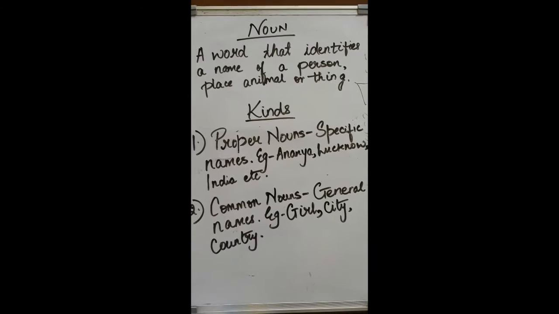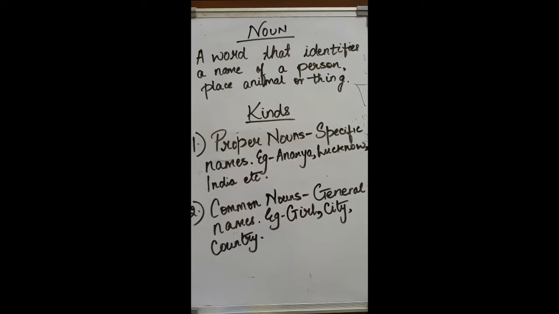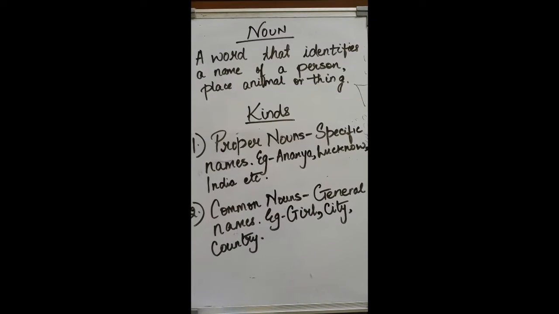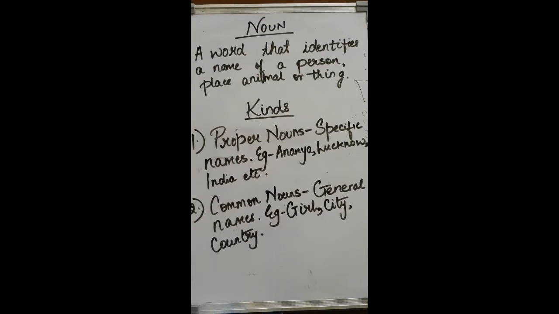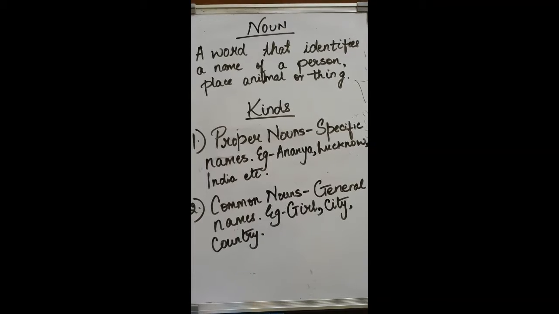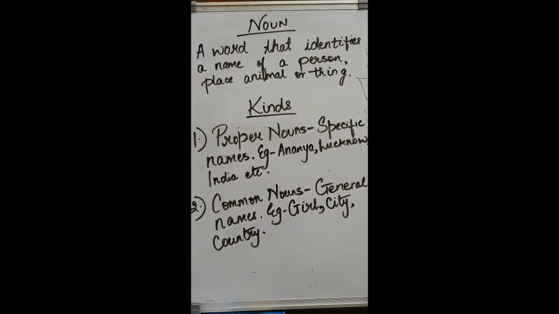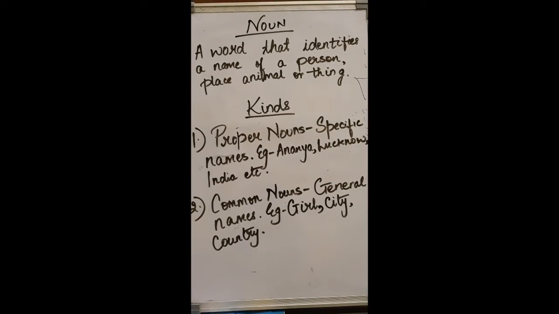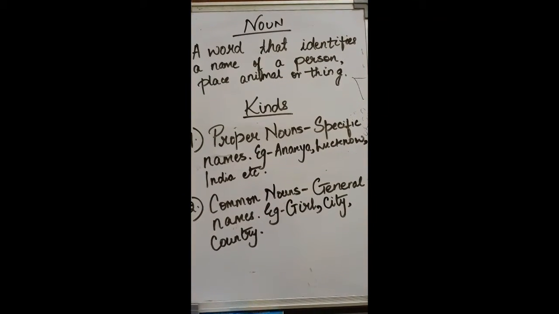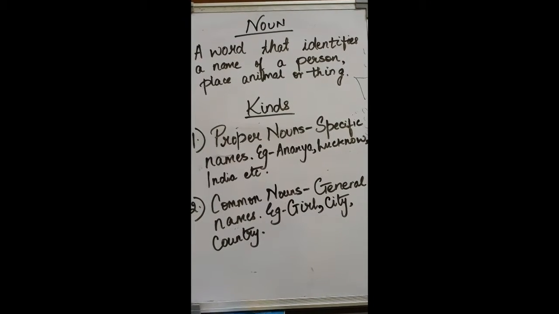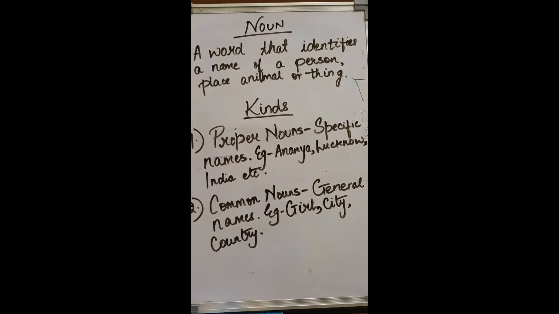The second one is a common noun. Now any general names. So when you pinpoint on something, the specific names are proper nouns, but when you call them out in general, they are the common nouns. Like I am Ananya, I am a girl. So girl is a common noun. There are many girls, but there's just one Ananya. Like there are many cities, but there's just one Lucknow. Same. So India is a proper noun and country being a common noun.